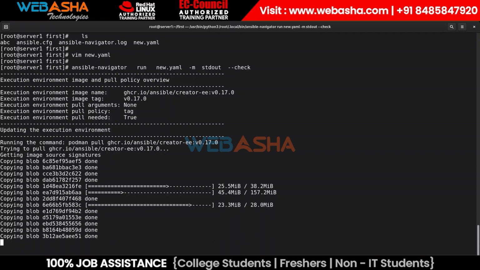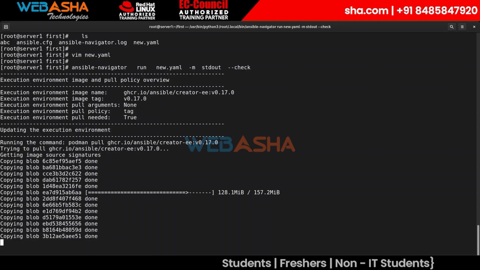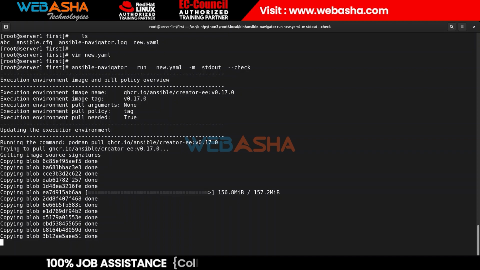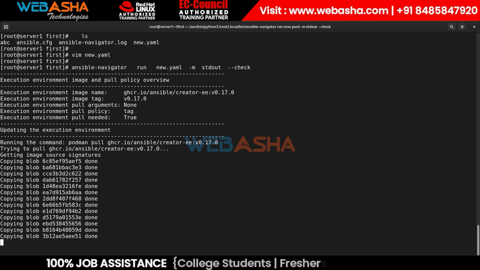In the earlier version, the syntax check allowed checking the syntax in the local systems and all those things, and then dry run allowed to verify the entire playbook, like what changes would occur when we execute this particular playbook without real changes, so that we can say a dry run option.